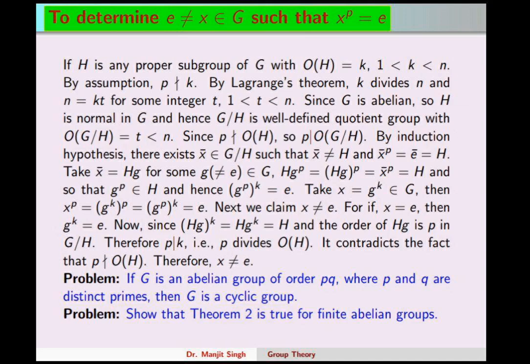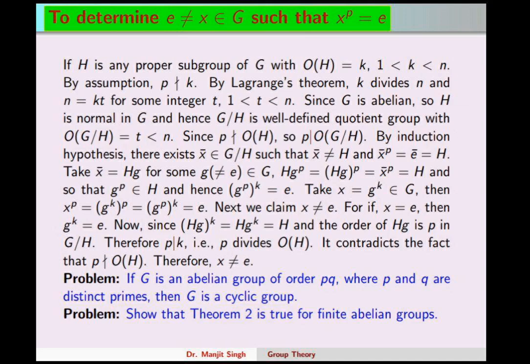So x bar can be taken as Hg for some g belonging to G. G cannot be the identity. You can see from here, if we take g equal to e, then what will happen.